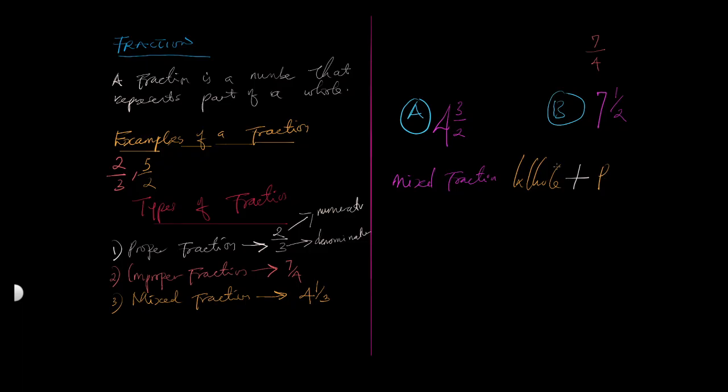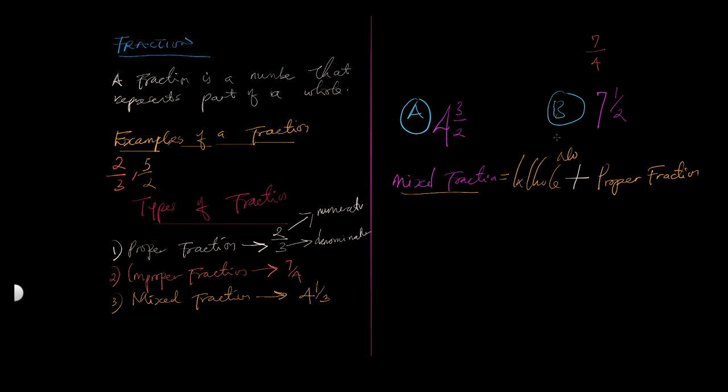We are talking about the mixed fraction, and we said that a mixed fraction is a combination of a whole number and a proper fraction. Whole number and proper fraction.